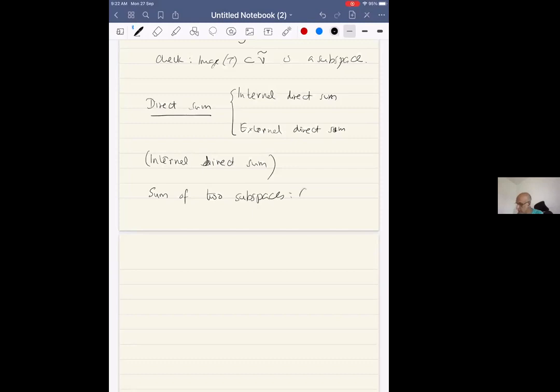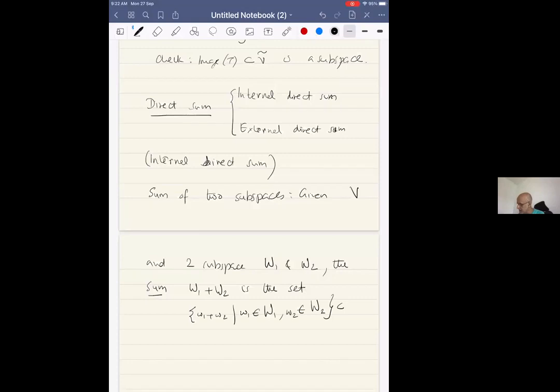So given V and two subspaces W1 and W2, the sum W1 plus W2 is the set of small w1 plus small w2, where small w1 belongs to capital W1 and small w2 belongs to capital W2.